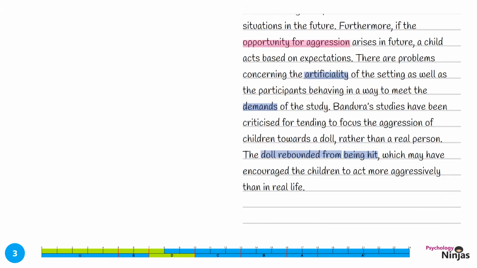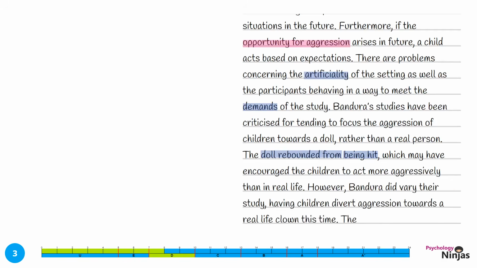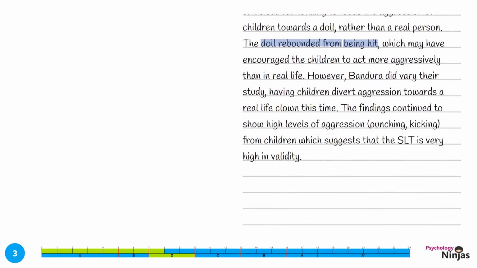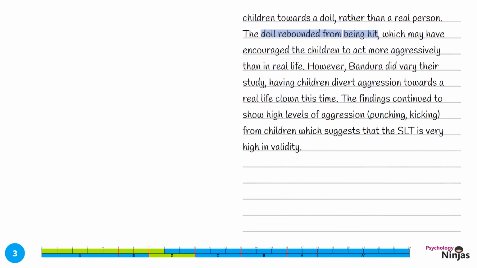We're going to give a counter-argument in order to explore this paragraph and evaluation in more detail. However, Bandura did vary their study, having children divert aggression towards a real-life clown this time. The findings continue to show high levels of aggression in terms of punching and kicking from the children, which suggests that social learning theory is very high in validity. Our variation here shows a clear development in terms of ecological validity.